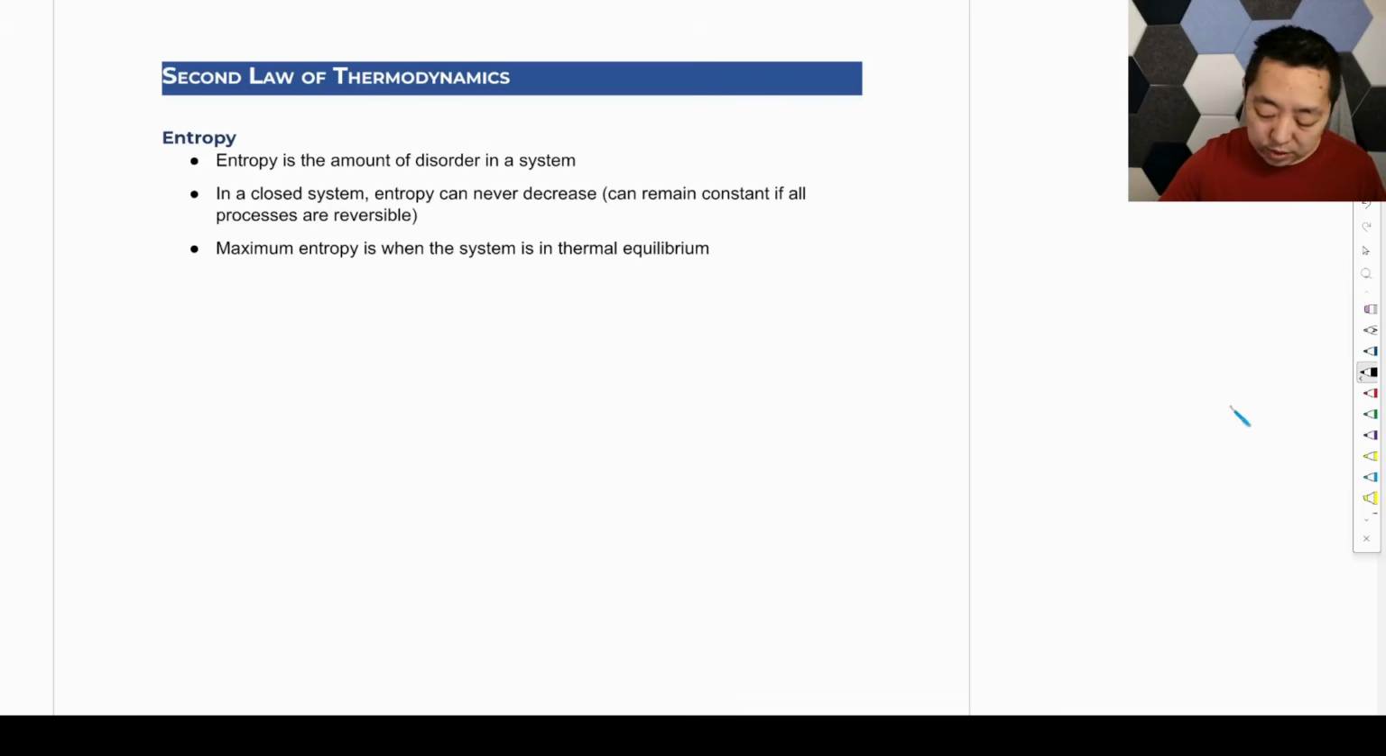So the last concept, entropy, is a much more conceptual concept. You do more calculations of this if you take AP Chemistry. But in AP Physics 2, you just need to know generally that entropy is the amount of disorder in the system, qualitatively. In a closed system, entropy can never decrease. And maximum entropy is when we're in thermal equilibrium.